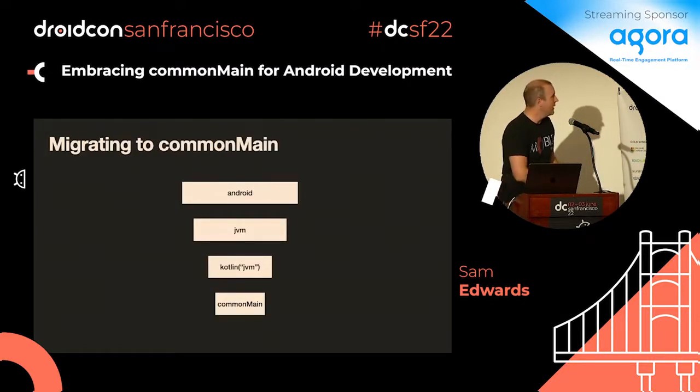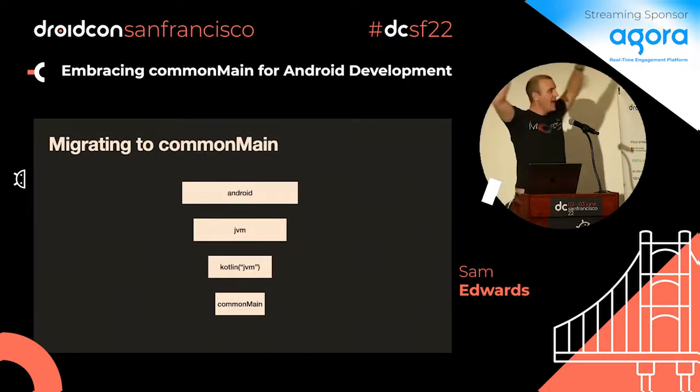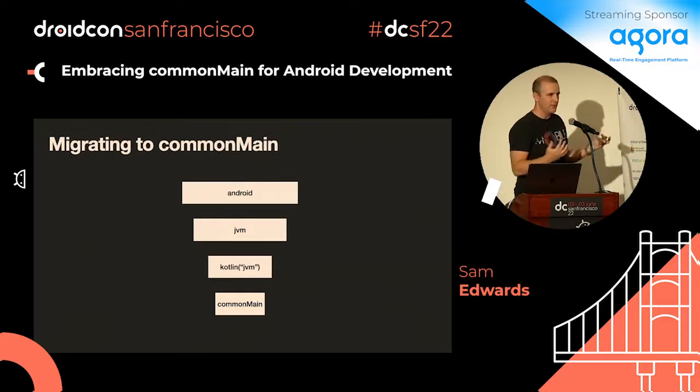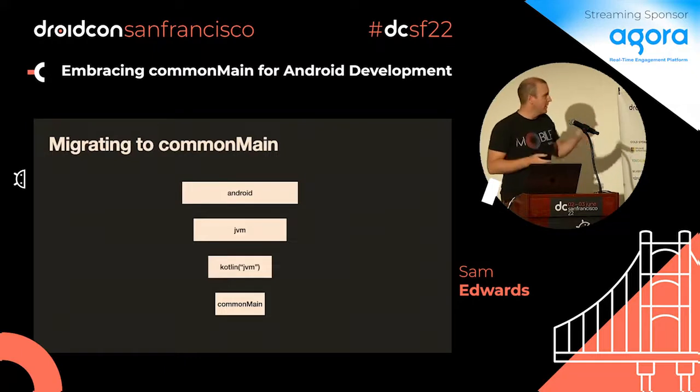All right, this is my migrating to commonMain funnel. The way it's supposed to work is the top has more things and the bottom has fewer things. So at the top, an Android library has class files, basically a jar file, but it also contains an Android manifest file and resources. So maybe drawables and strings and stuff like that. If you cut it down a little bit, one less thing is a Java library on the JVM.